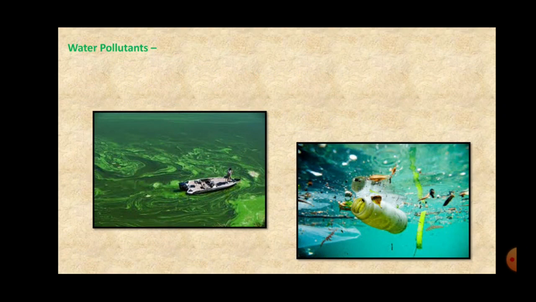Next we will study the pollutants, the contaminants which pollute the water and make it unclean. As I said, three types of changes take place. The first one we will start with is biological pollutants. Students, I always say wherever the word bio comes, bio means living, right?